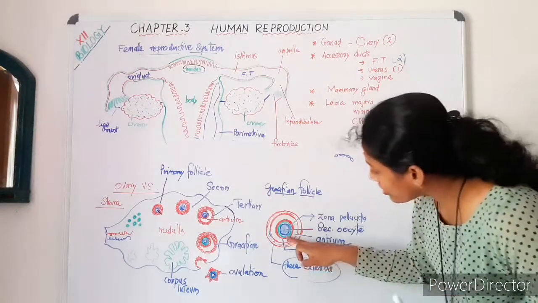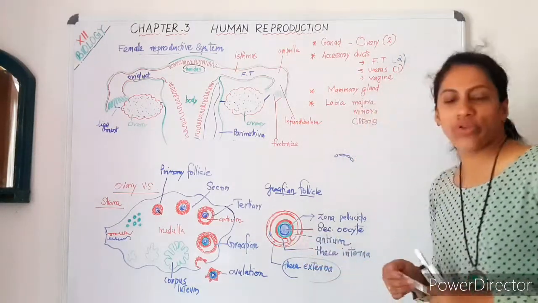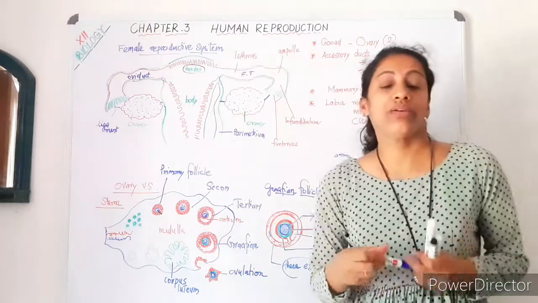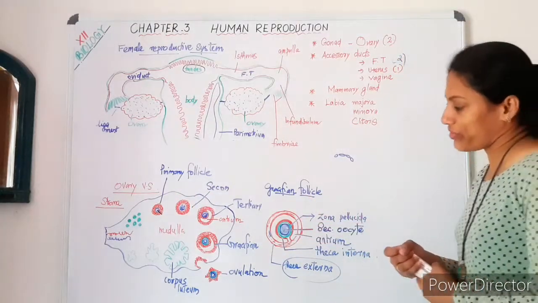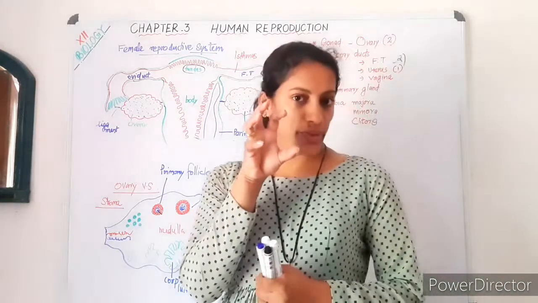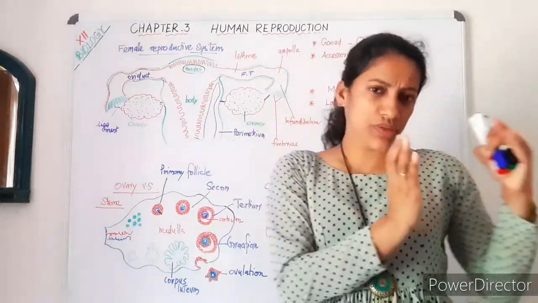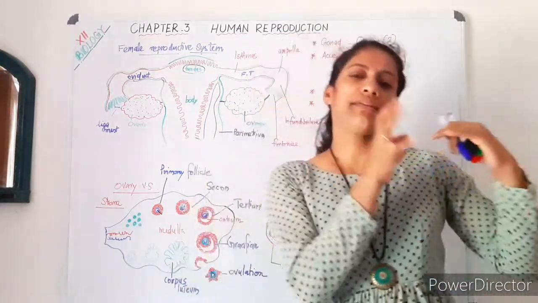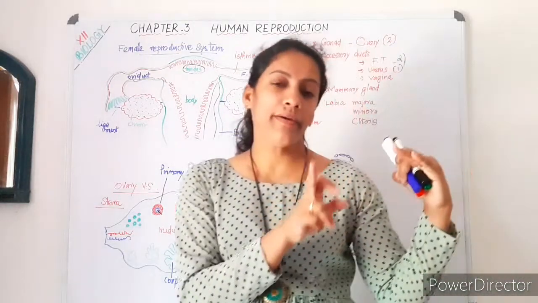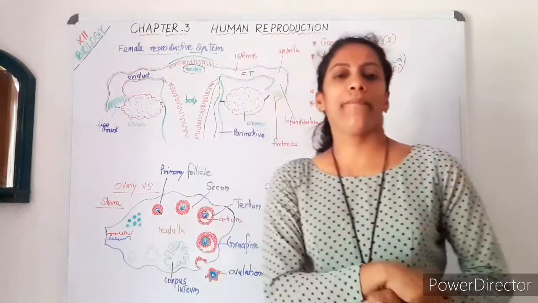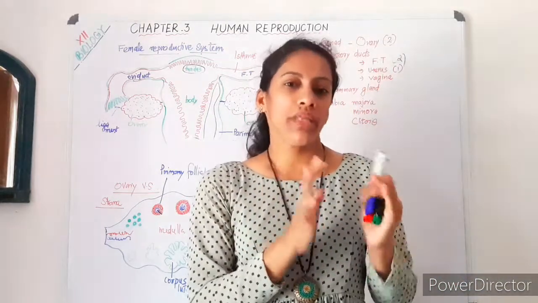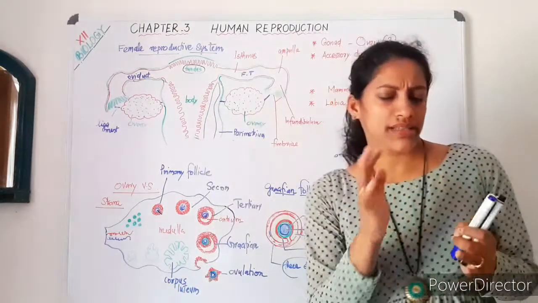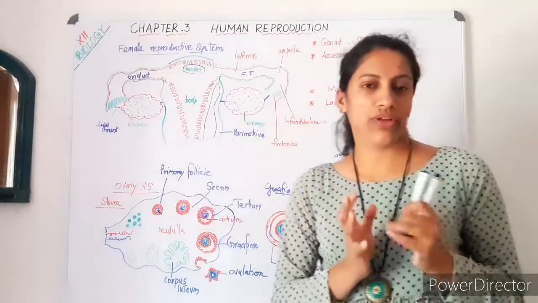There is a stalk which connects, called the cumulus oophorus. In the structure of the Graafian follicle, you can see the secondary oocyte in the center or pushed towards one side. The secondary oocyte is surrounded by a thick protective layer, the zona pellucida. Surrounding this, you can see the theca interna and externa layers, the cells of the follicles, the follicular cells.